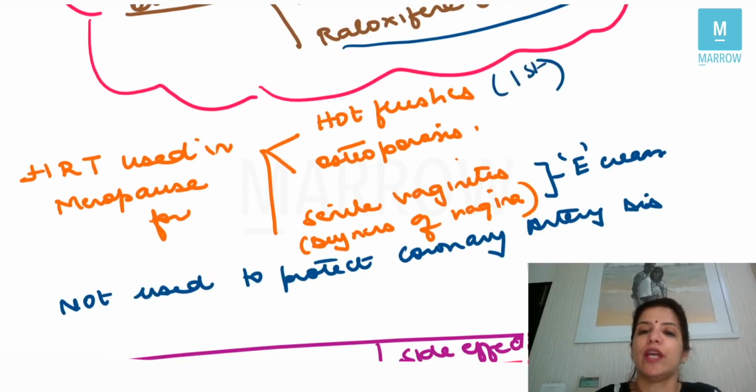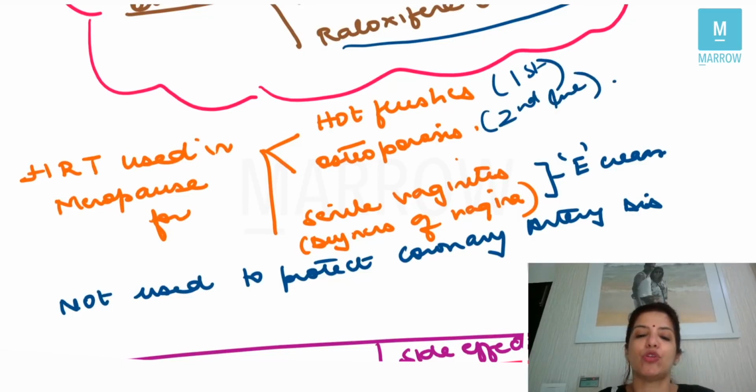It is used in osteoporosis, where it is the second line drug, and it is also used for managing senile vaginitis. What is senile vaginitis? Senile vaginitis is the dryness of vagina which is seen in a postmenopausal female. So the management of senile vaginitis is you have to give topical estrogen cream.